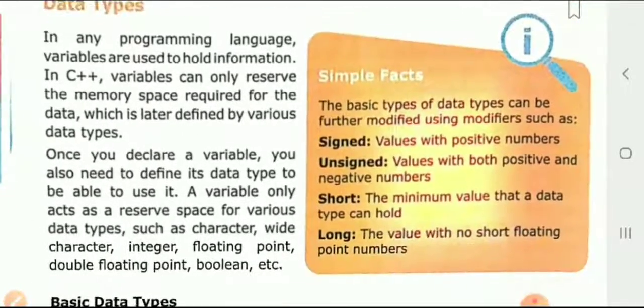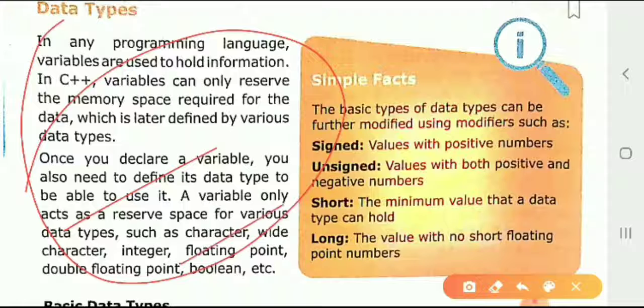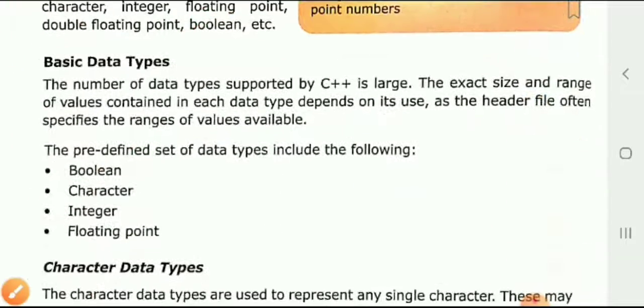what is a data type? There are many kinds of data types. Why are these used? Because every data has a different type. If we want to enter a number, then we have to select an int. If we want to enter a name, then we have to use character, or if we want only yes or no, then we have to take the boolean data type. These different data types are available in C++.